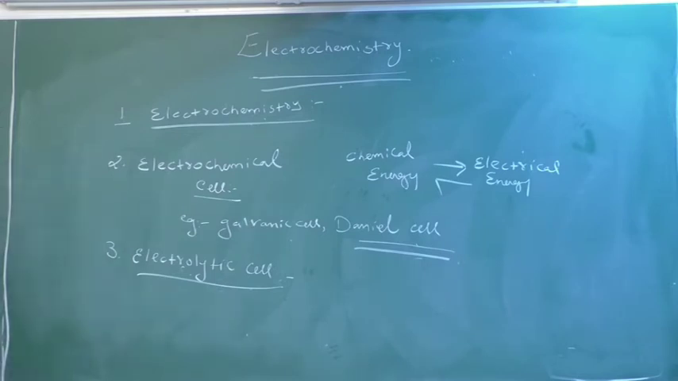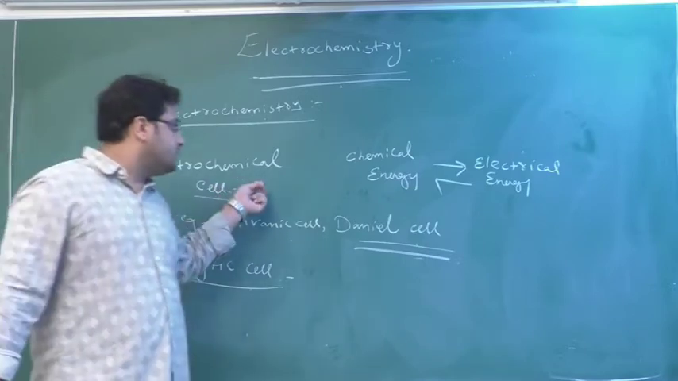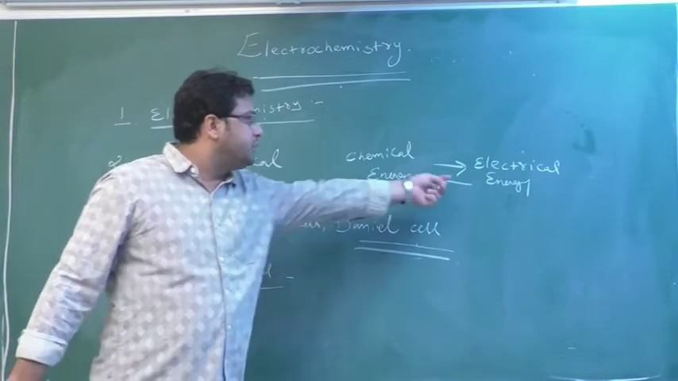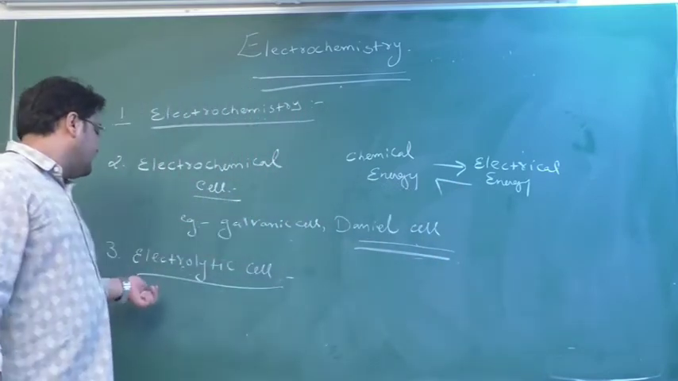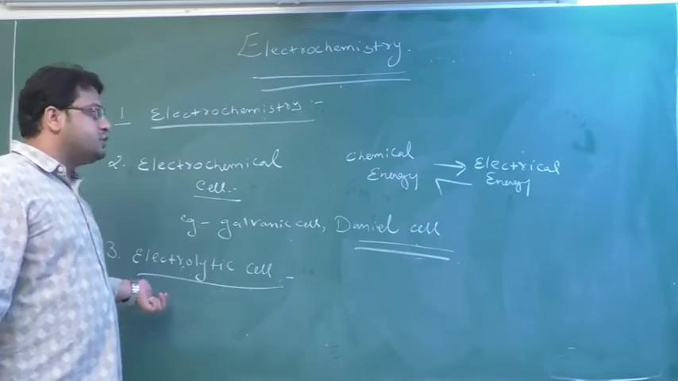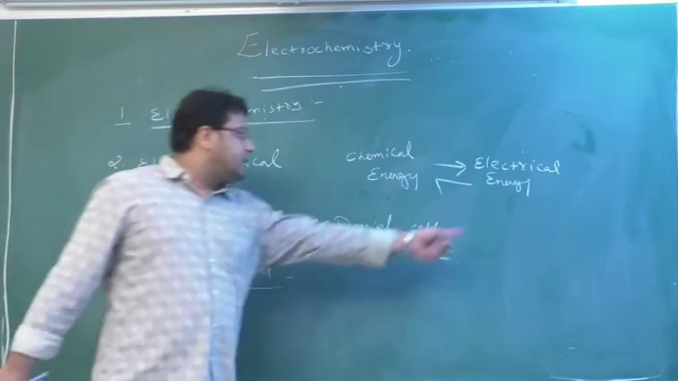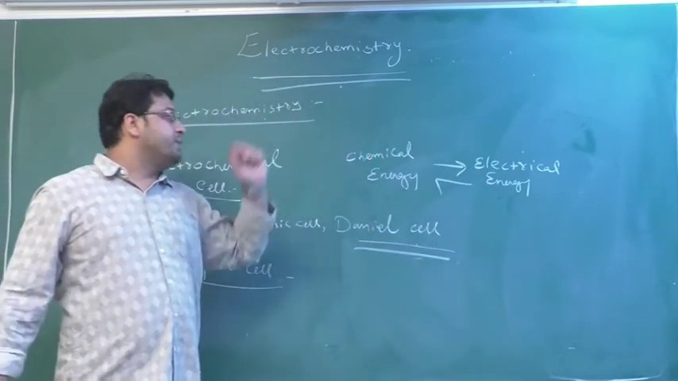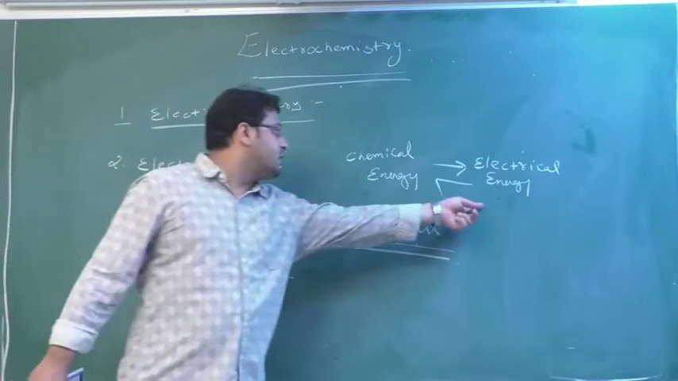Yeah? So, once more, what do you mean by electrochemical cell? Electrochemical cell is a device which is used to convert chemical energy into electrical energy. A reverse of it is the electrolytic cell. So electrolytic cell means what? It's a device which is used to convert electrical energy into chemical energy.